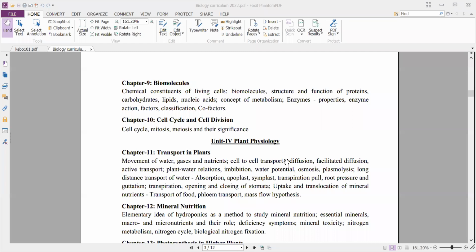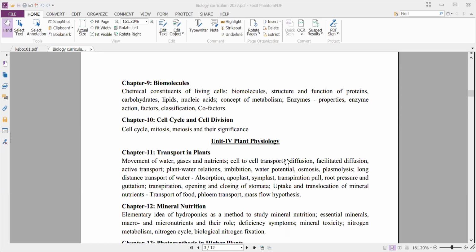And next, we'll study in detail enzymes: the characteristic properties of enzymes, how enzymatic action occurs, the factors that affect enzymatic action, classification of enzymes, and the structures that help enzymes function actively, which are called cofactors. That we'll study under chapter 9, biomolecules.